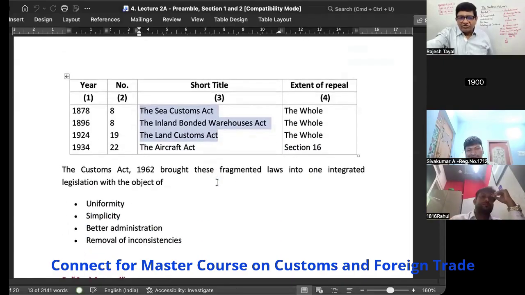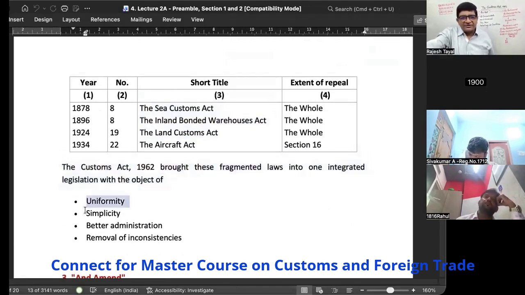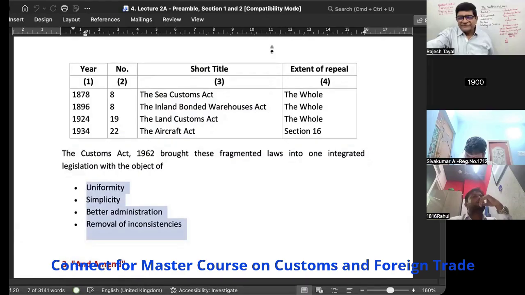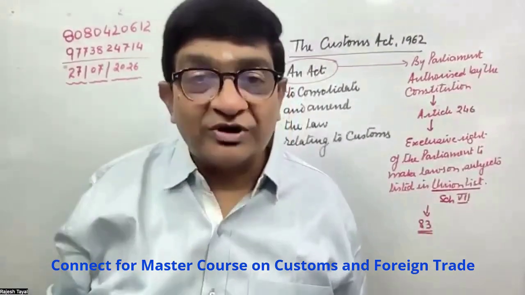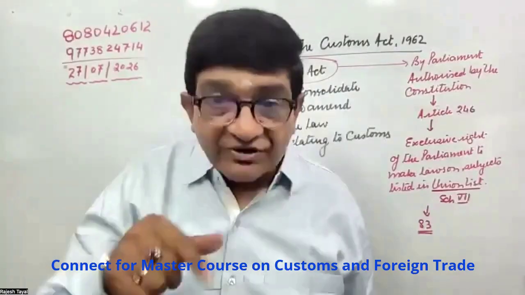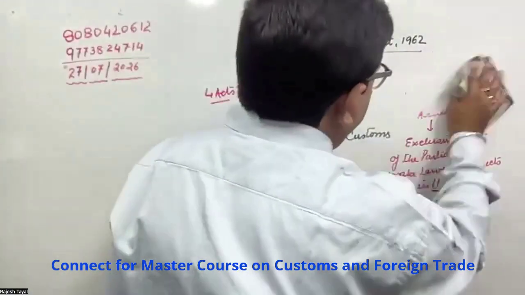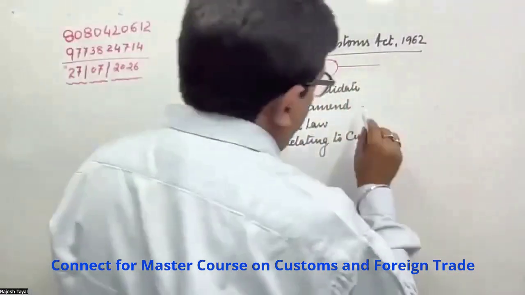And what is the purpose of integration? The Customs Act 1962 brought these fragmented laws into one integrated legislation with the object of uniformity, simplicity, better administration, and removal of inconsistencies. Object was this. Okay. And why was the consolidation required? The reason for consolidation is amendments. Amend. Why to amend?